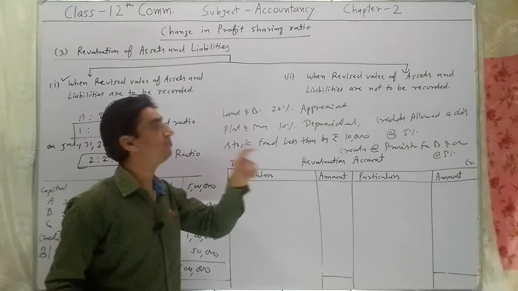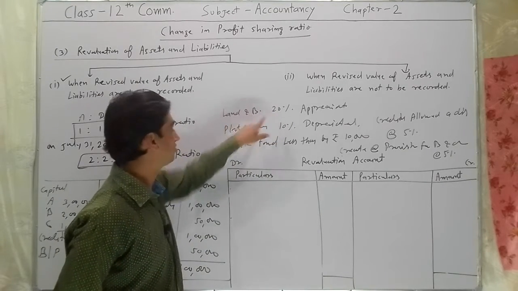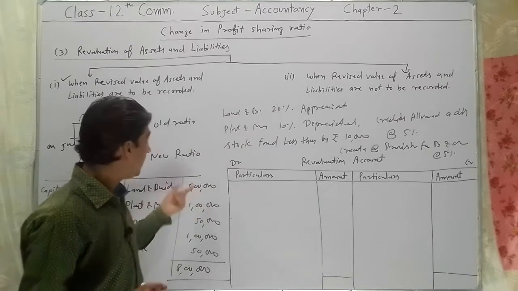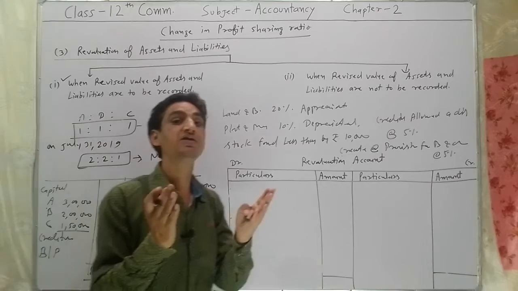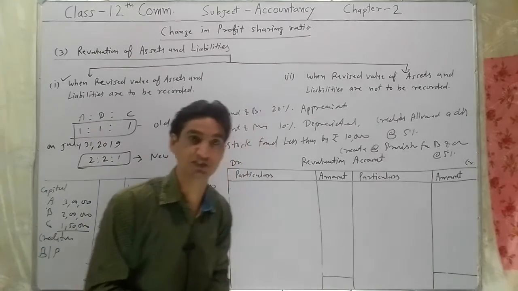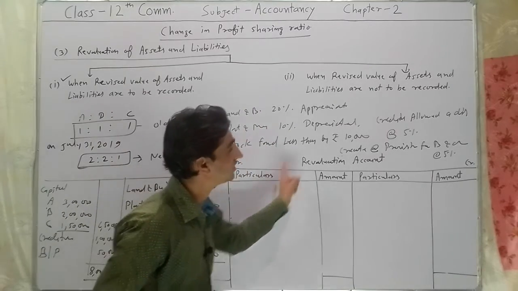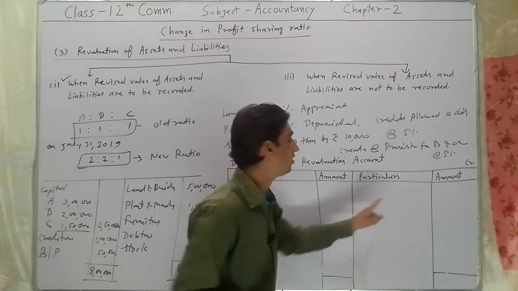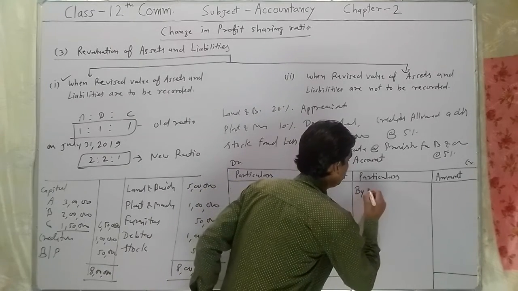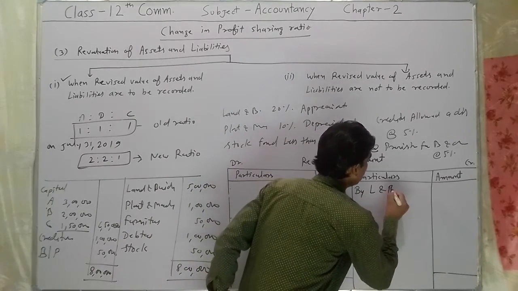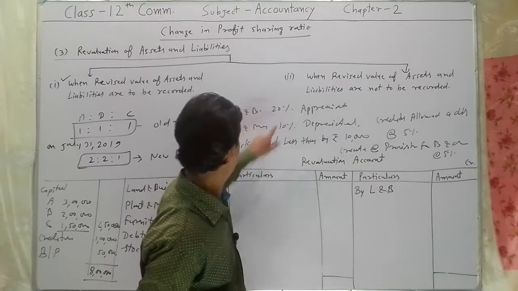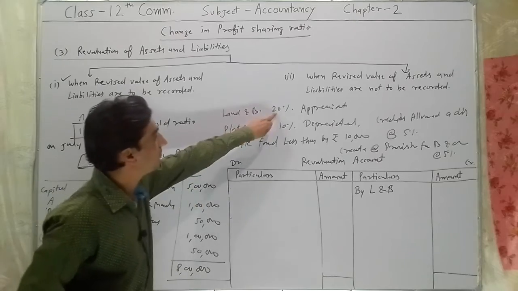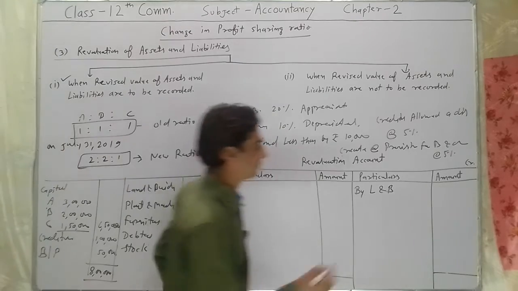What is the 20% of 5 lakh? Rupees 1 lakh. And appreciate means increase in the value. Whenever any increase in the value of assets, it will be recorded in the credit side of revaluation account. So right here, by land and building by rupees 1 lakh, 20% of 5 lakh.